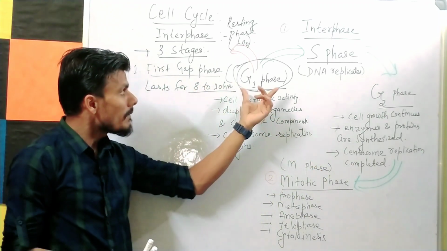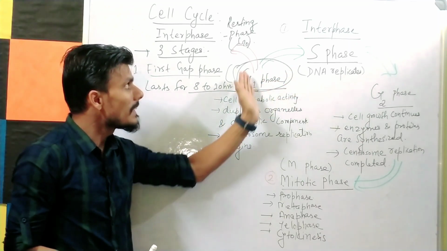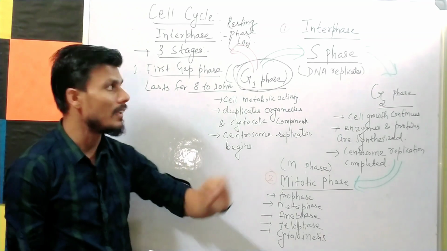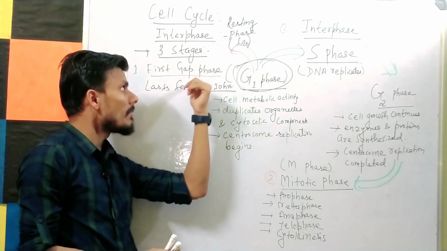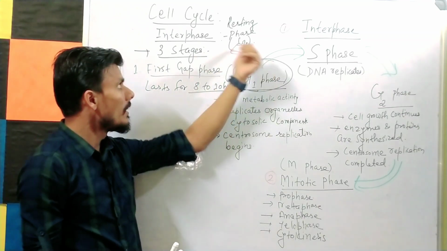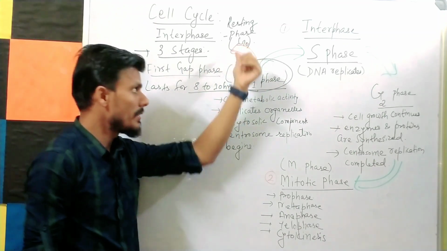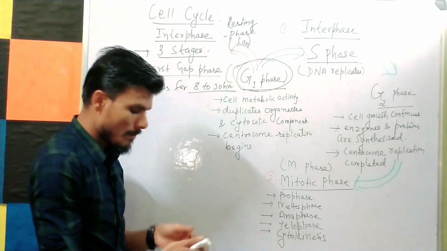Some of the cells can remain for a longer time, which means they will not complete the cycle or divide. Example, I told you, nerve cells. So they will come out from the G1 phase and enter into the resting phase. So that is your G1 phase.